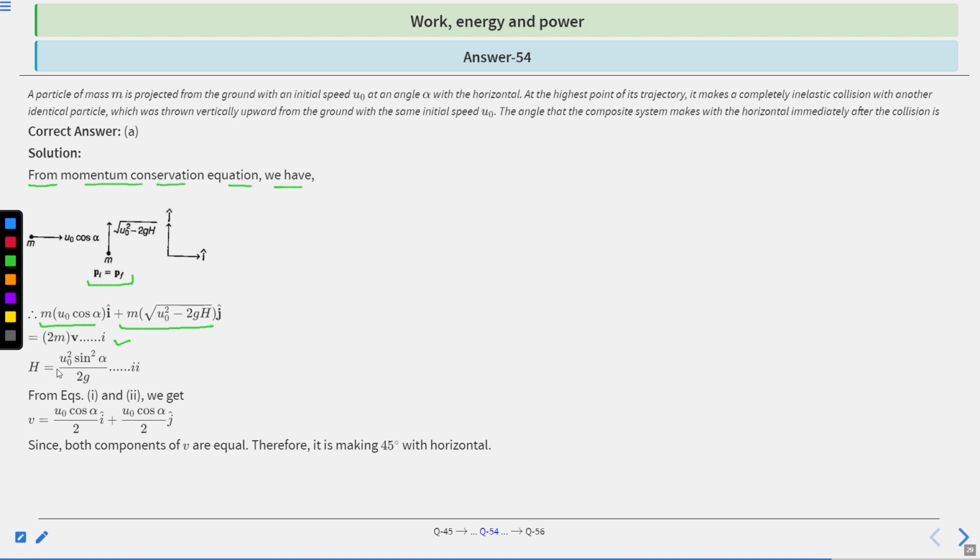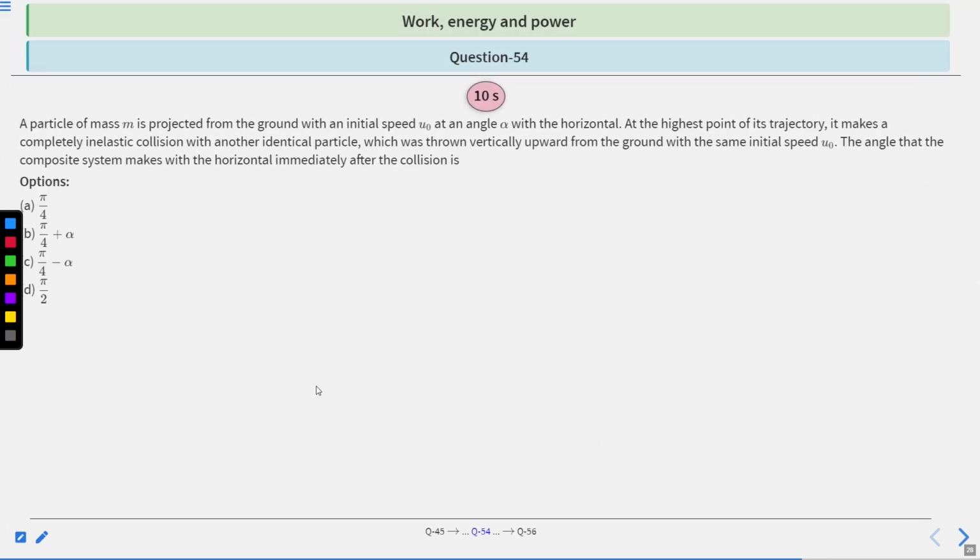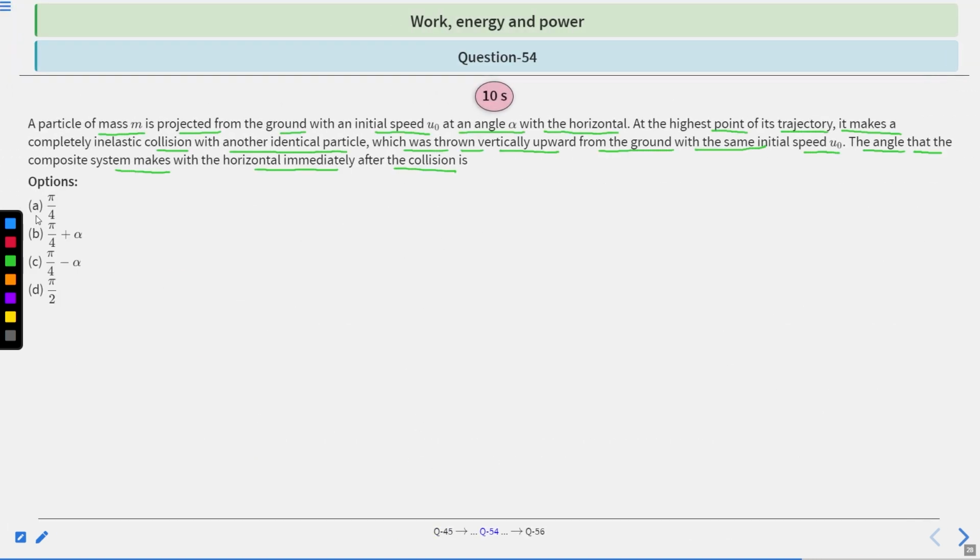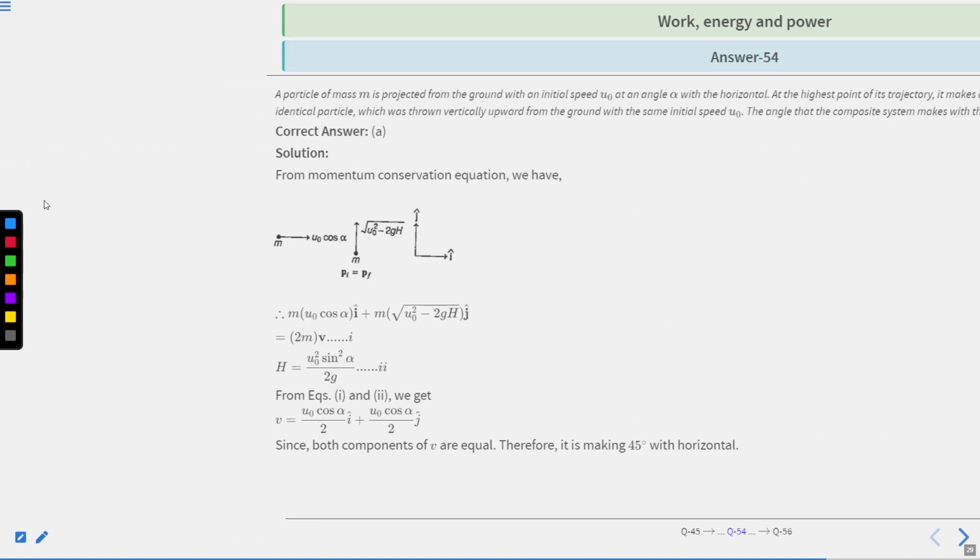And h equal to u naught square sine square alpha divided by 2g, let this be equation second. From equations first and second, we get v is equal to u naught cos alpha divided by 2 i cap plus u naught cos alpha divided by 2 j cap. Since both components of v are equal, it is making a 45 degree angle with the horizontal. So A option is correct.